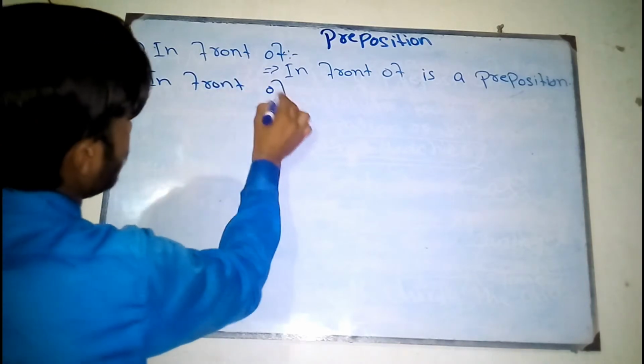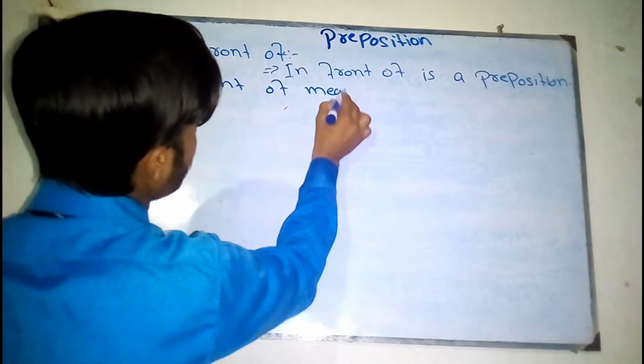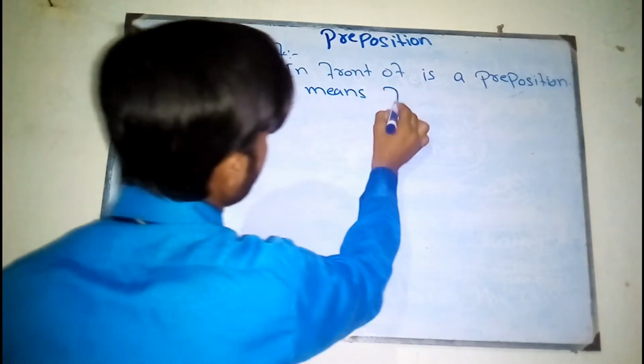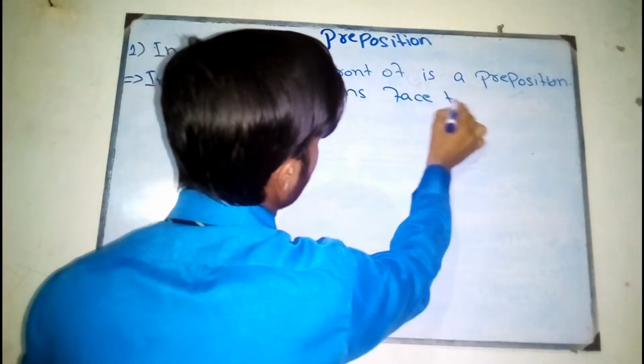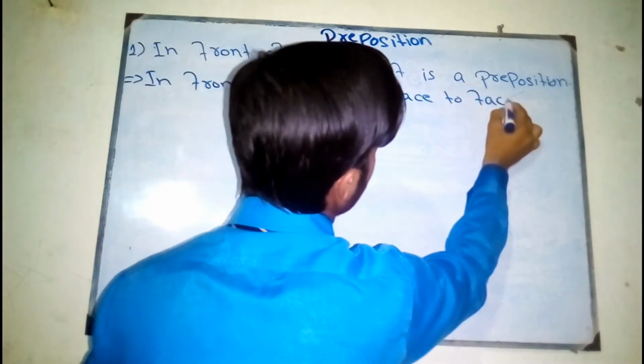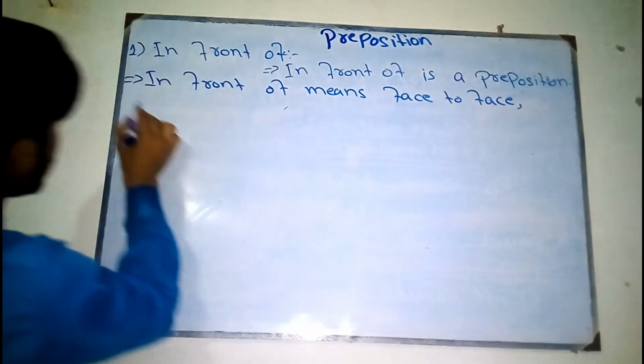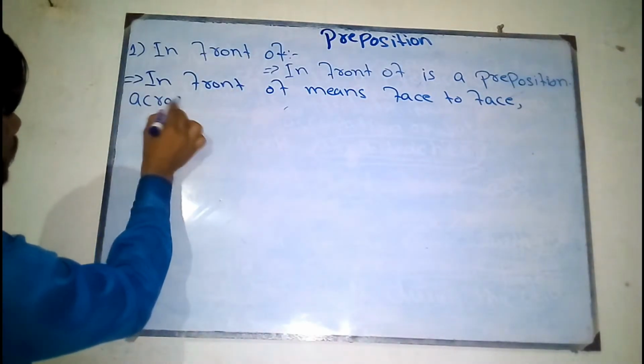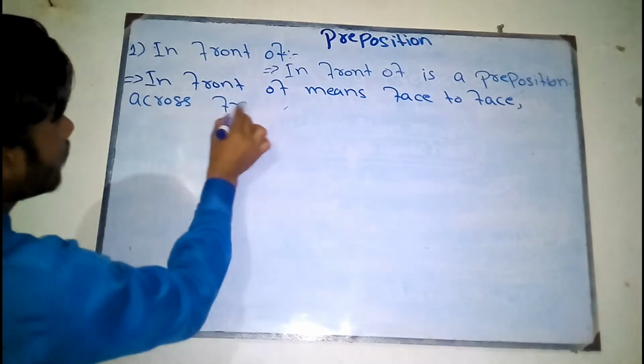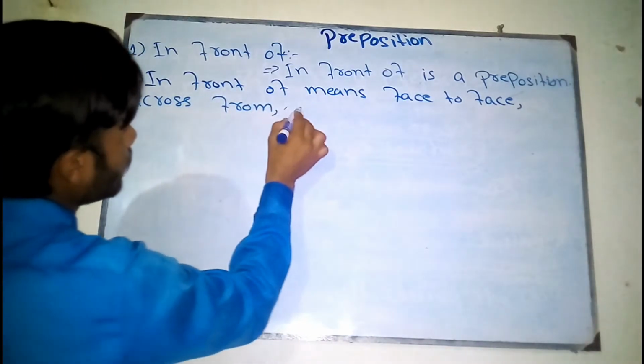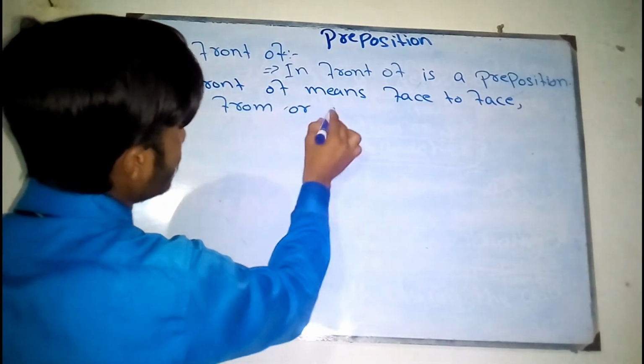In front of means face to face, across from, or opposite.